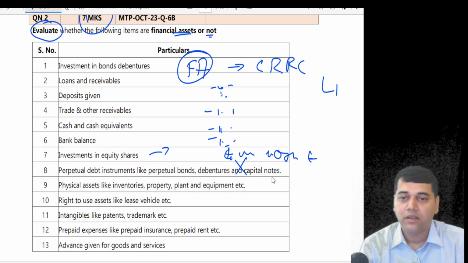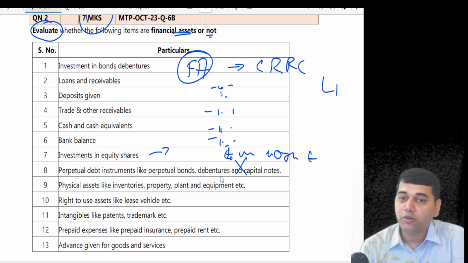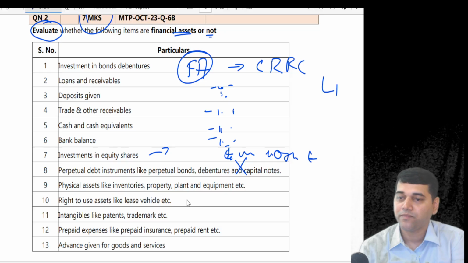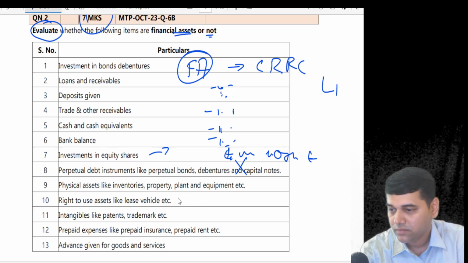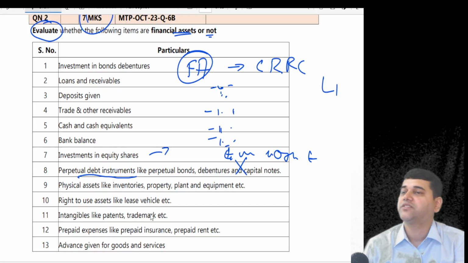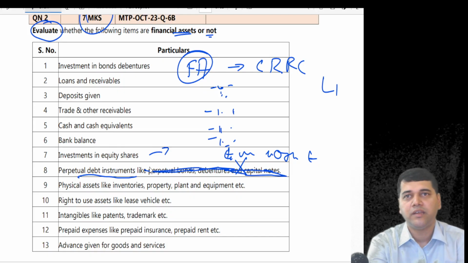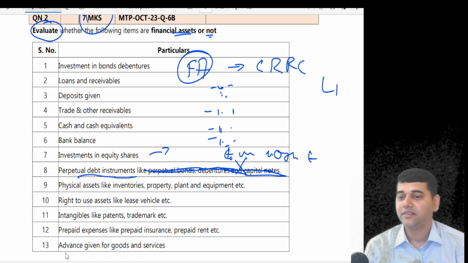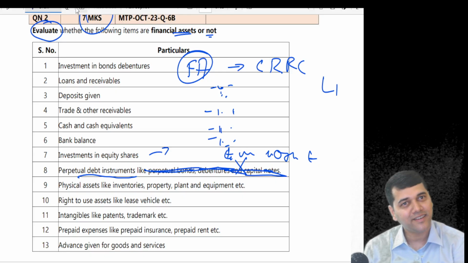Understood, no? Okay, now perpetual debt instrument, like perpetual bonds, debenture, capital notes, what is it? Forget about this because perpetual debt instruments can be in any form. It can be irredeemable preference shares, it can be debentures. What is it? Financial asset.